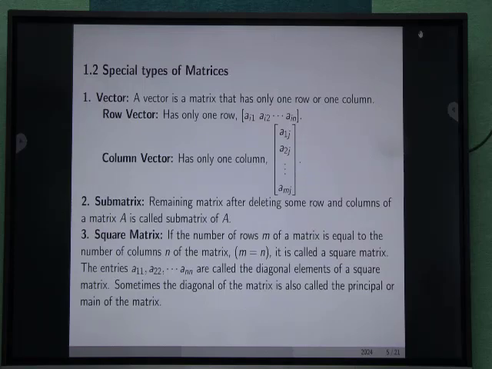Submatrix: the remaining matrix after deleting some rows and columns of a matrix A is called a submatrix of A. Square matrix: a matrix A is said to be a square matrix if it has the same number of rows as columns. The diagonal entries of a square matrix are a_11, a_22, up to a_nn.